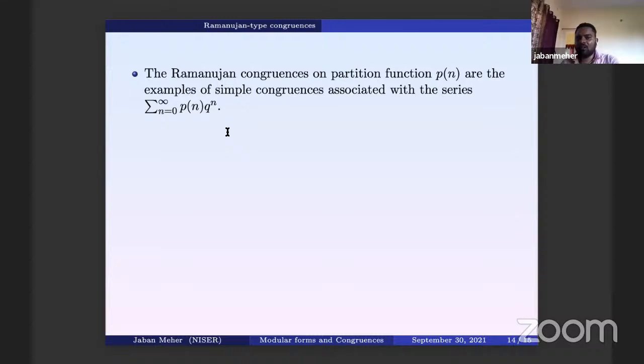In the proof of the 2003 paper by Ahlgren and Boylan, they use the theory of Swinnerton-Dyer in a certain way to prove that the congruences which Ramanujan studied do not exist for primes other than 5, 7, 11.